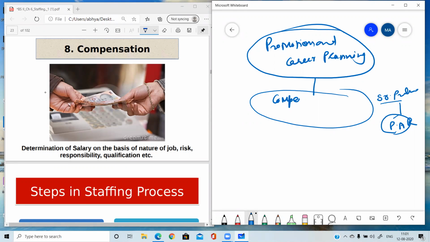Compensation means salary, perks, wages. Compensation refers to all forms of pay or rewards. Two forms of pay or rewards are given. First is the direct and second is the indirect. Direct payment